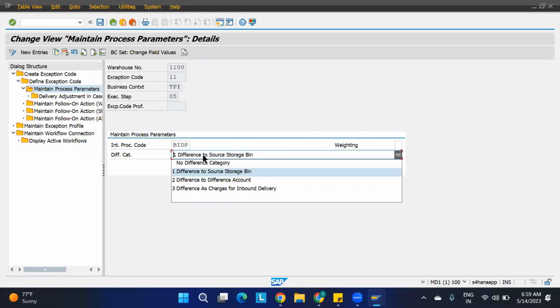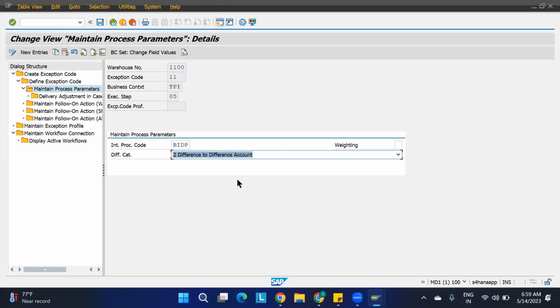Okay, here you can have the different things. Different category means one thing: define the difference to the source bin. Second is difference to a different account. Third is difference as it changes the inbound delivery. Whenever the inbound delivery is going to change, that time it is going to do different things like that. Okay, let us consider the difference to different account.